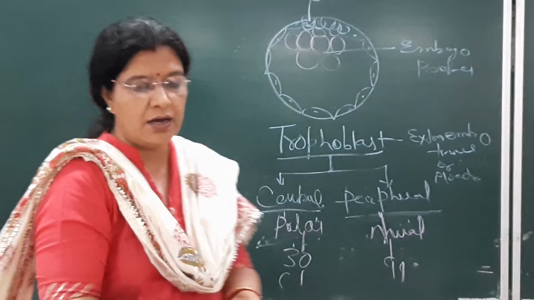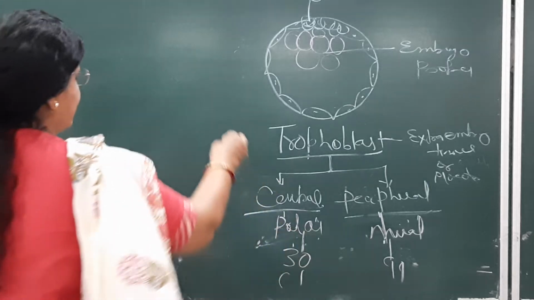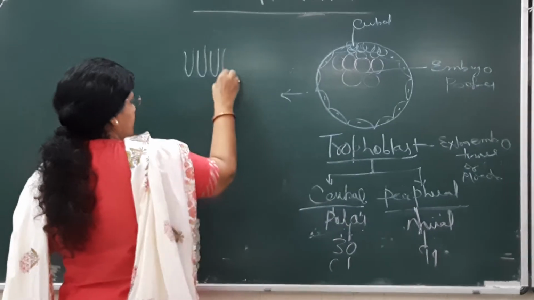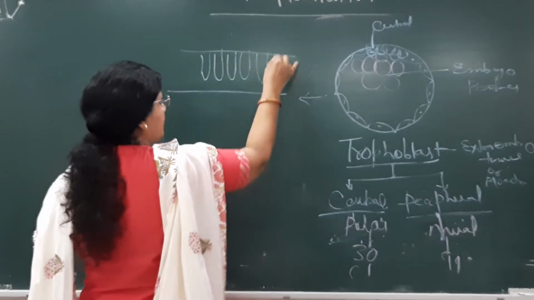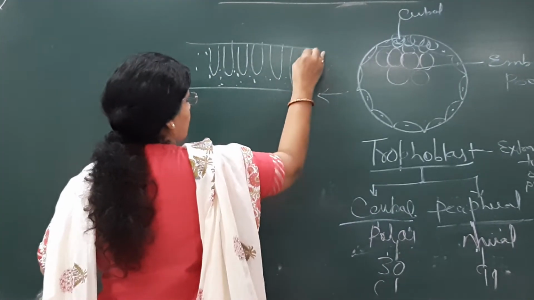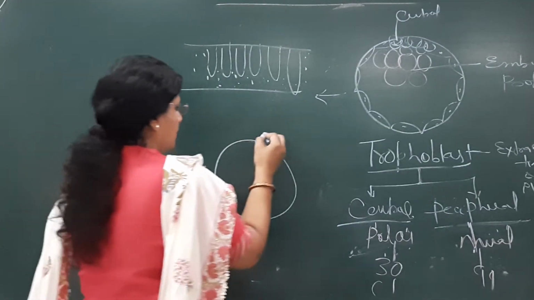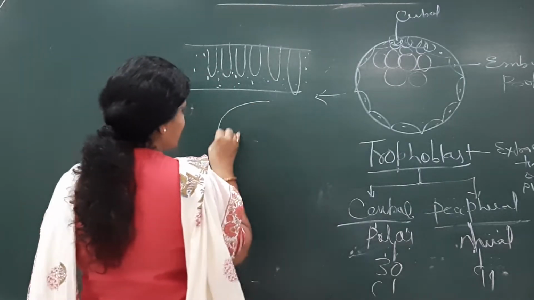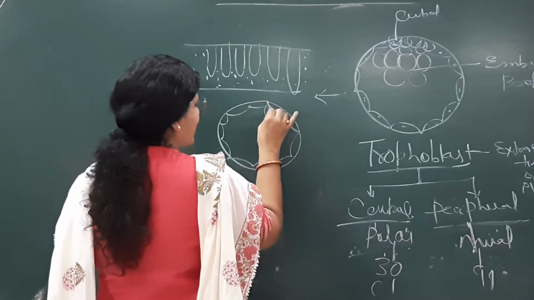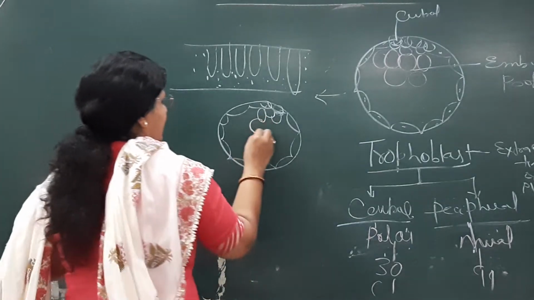Okay, so this is the story of implantation. Then what will happen? In the next stage, we will draw this. This we have drawn, the uterine epithelium, and this is your trophoblast. So this central portion is the central trophoblast, and this is the inner cell mass.